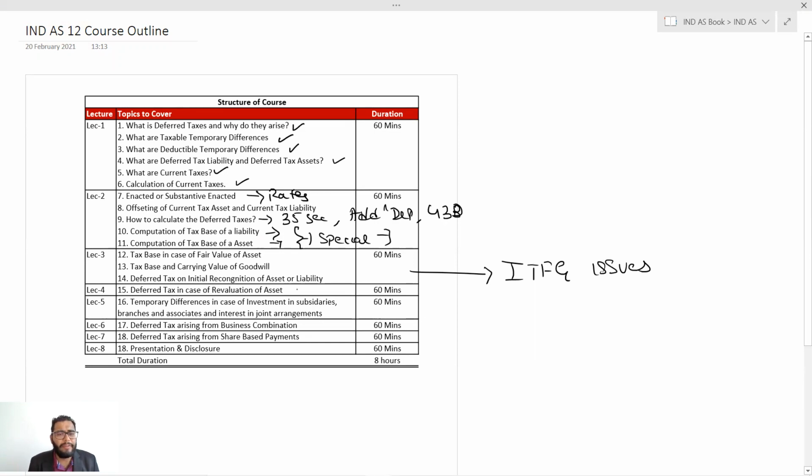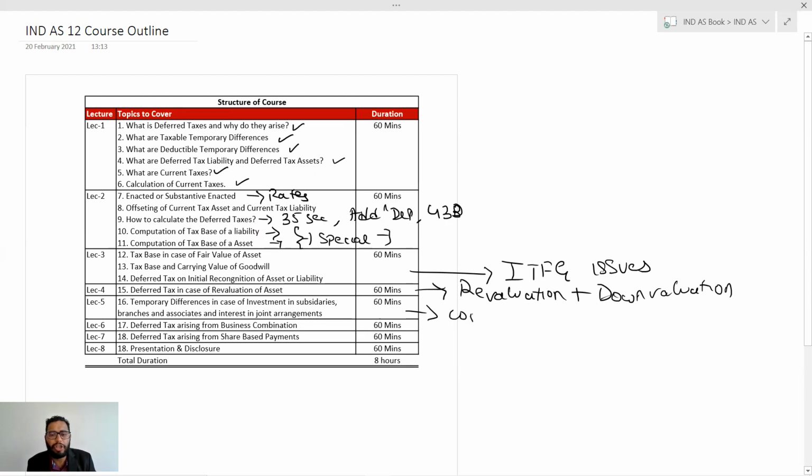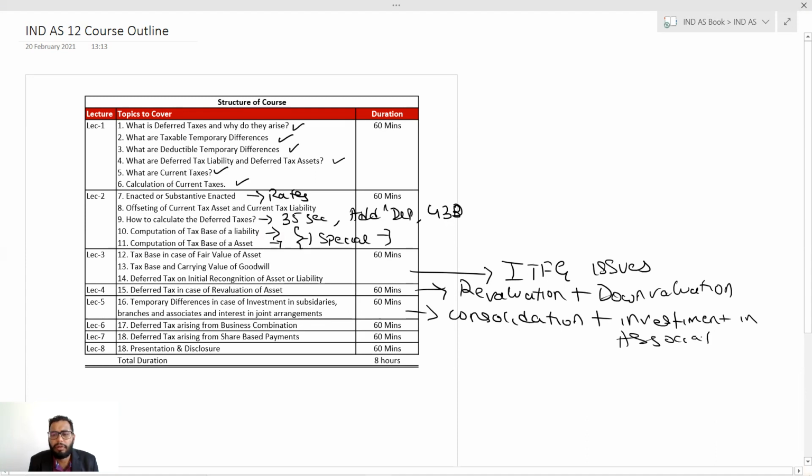Then deferred tax in case of revaluation of an asset, when the asset is revalued and again reverse revalued, or down valued. So it includes revaluation plus down valuation. Then temporary differences in case of investment. So this includes consolidation plus investment in associates. How do we recognize deferred tax in those cases?